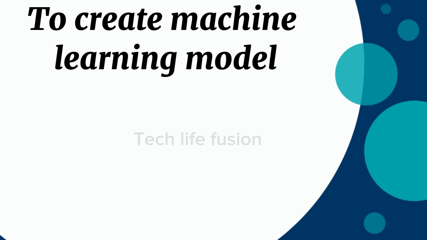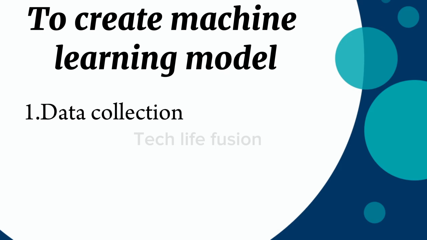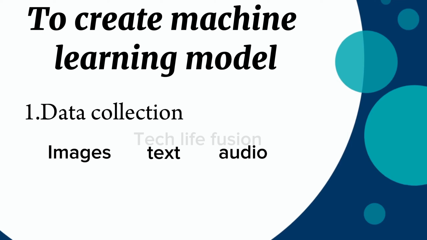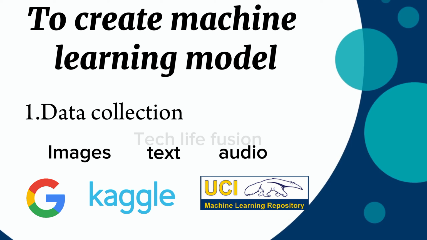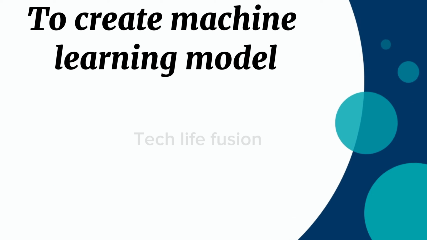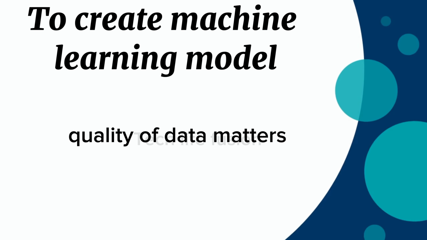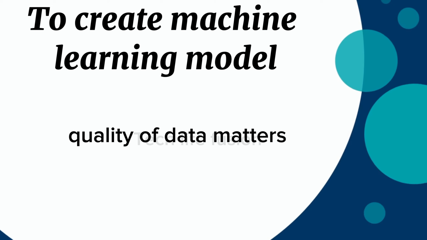To create a good machine learning model, we need to collect more and more data, and that is the part where data collection comes in. You can train your machine learning model on every type of data, including images, text, audio, and time sequence data. And to collect the data, you may go for Google, Kaggle, UCI repository, and other famous repositories. Along with the quantity of data, the quality of data equally matters. And it is not always the case that we find quality data from internet sources.